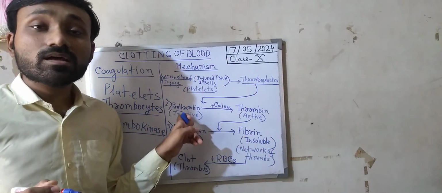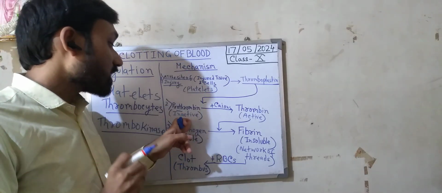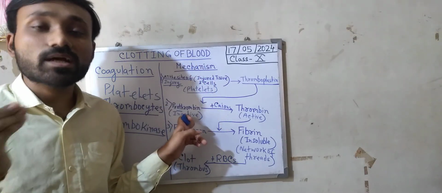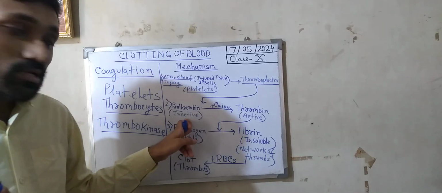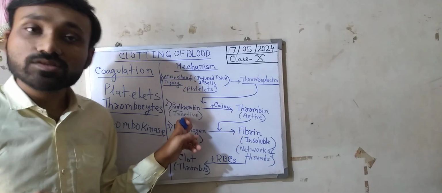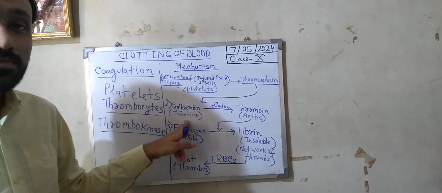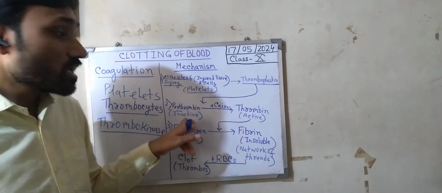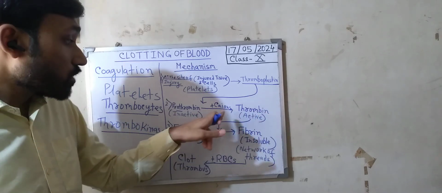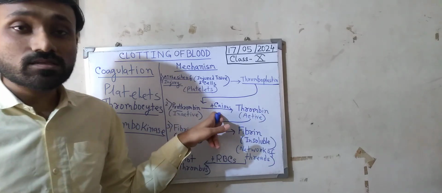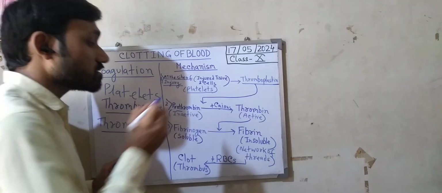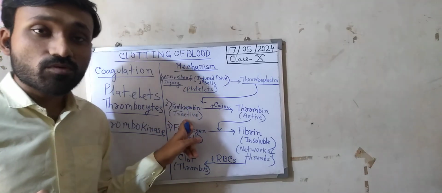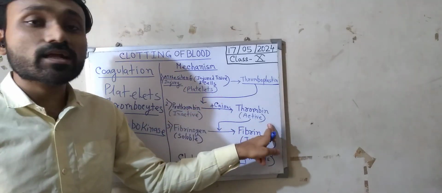Prothrombin is an inactive protein present in blood plasma. We know that the liquid portion of the blood is called plasma. So within the plasma of the blood, this prothrombin is present in inactive form. Now thromboplastin, with the help of calcium ions, that means in the presence of calcium ions, converts prothrombin, the inactive form, into thrombin, the active form.